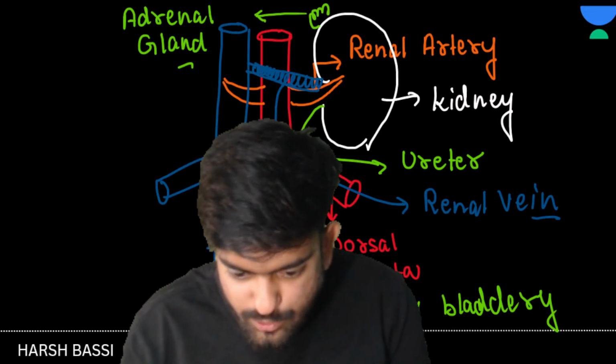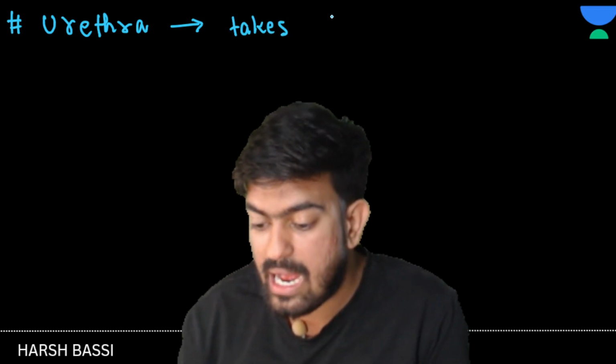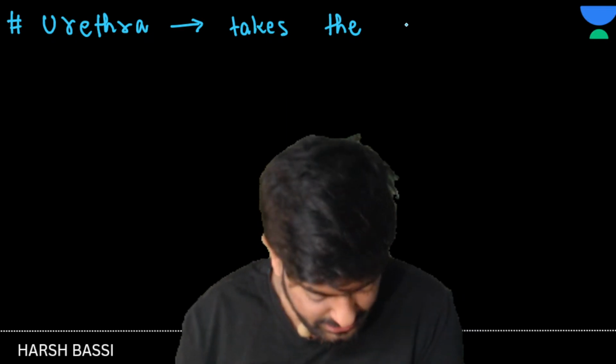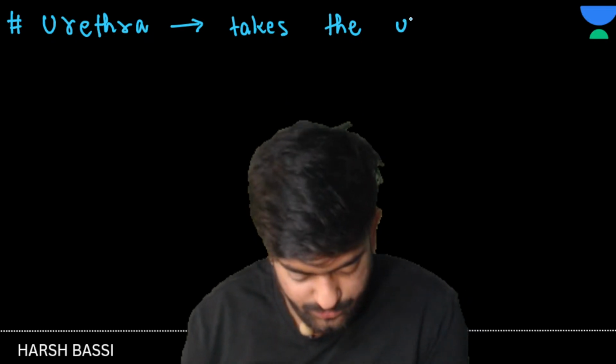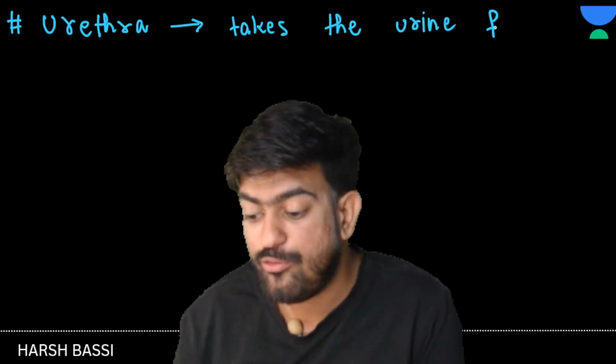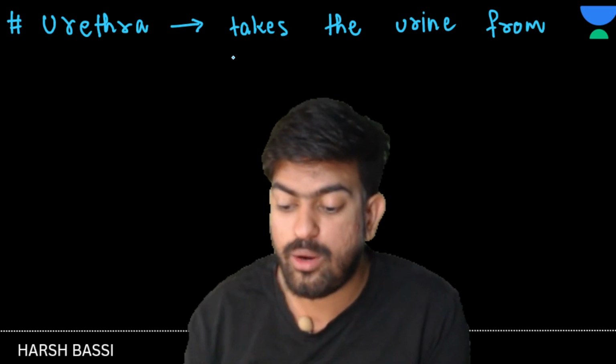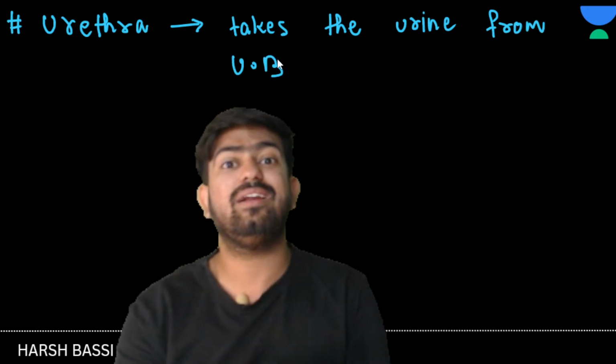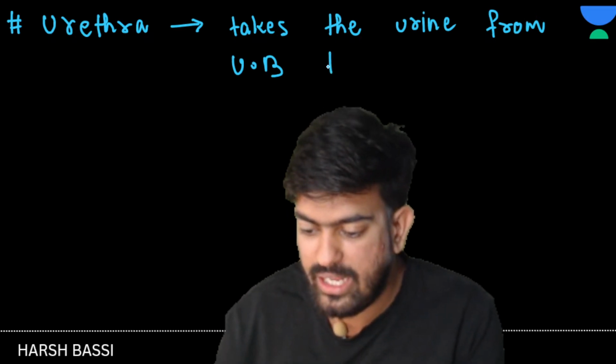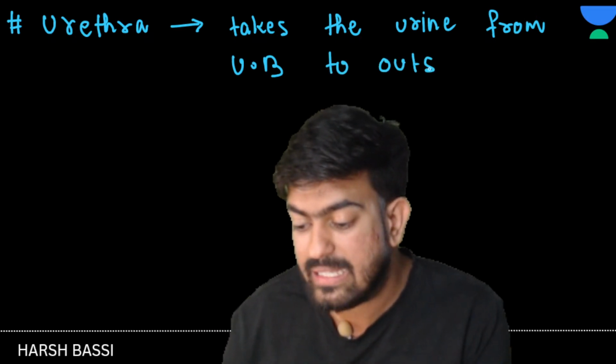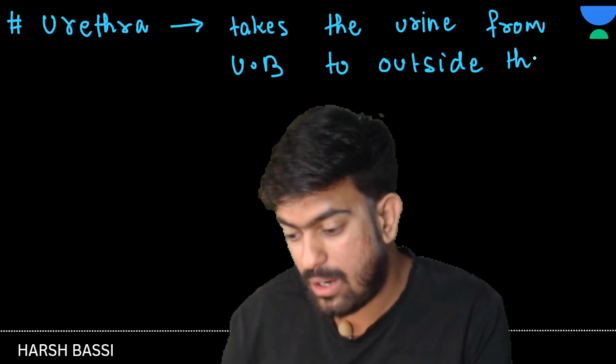So what is the urethra, sir? The urethra is a tube-like structure which takes the urine from the urinary bladder, कहाँ से? From the urinary bladder to where? To outside the body. Yes or no? Outside the body.